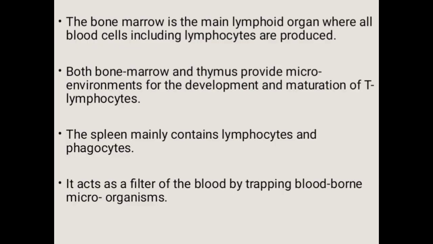Another secondary lymphoid organ is the spleen. Spleen is a large bean-shaped organ. It mainly contains lymphocytes and phagocytes. It traps blood-borne microorganisms.